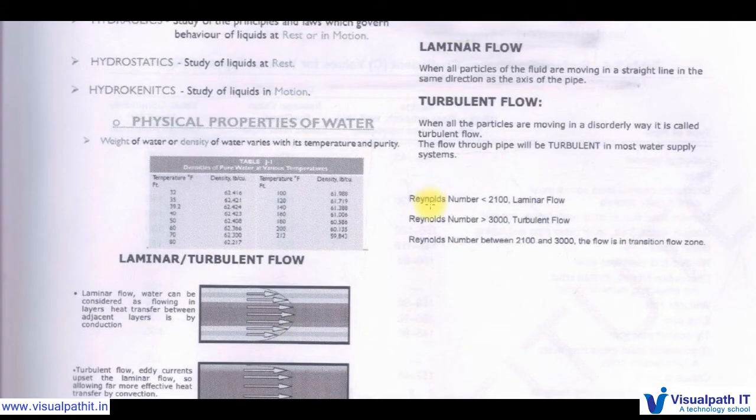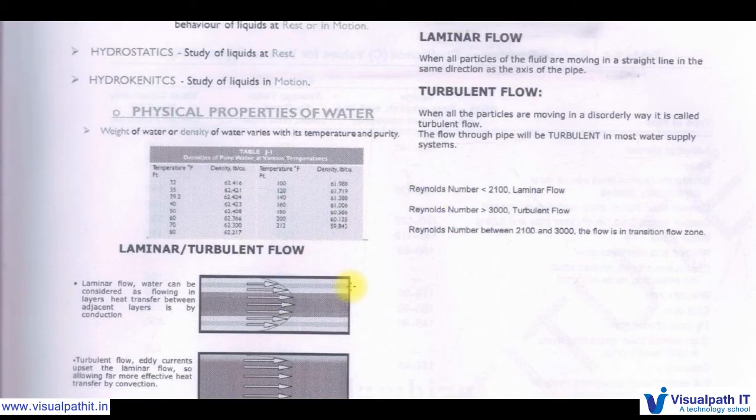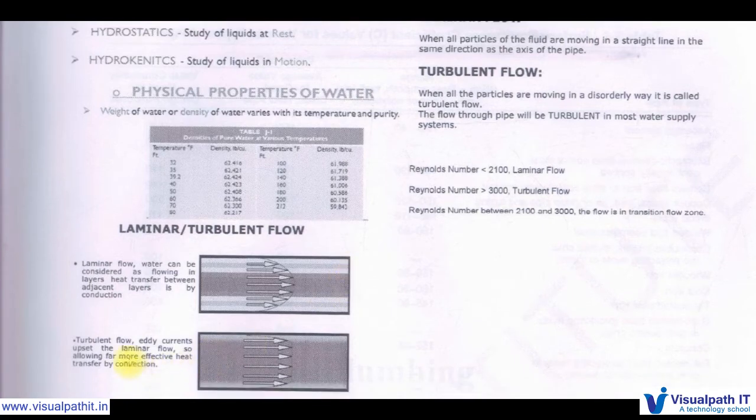So here we deal with, and next is turbulent flow. Eddy currents upset the laminar flow, so allowing far more effective heat transfer by convection. Here in turbulent flow, effective heat transfer will be there, and in most of the water supply pipes, the water flow will be turbulent.